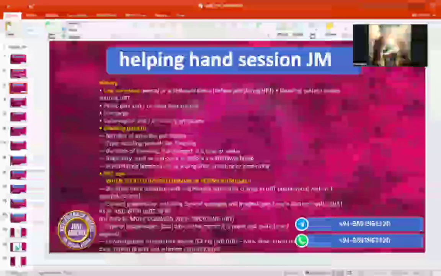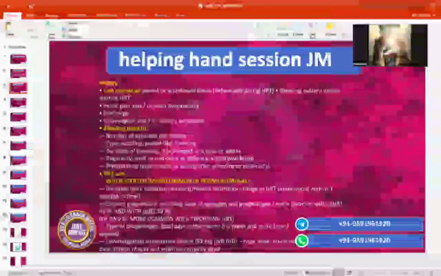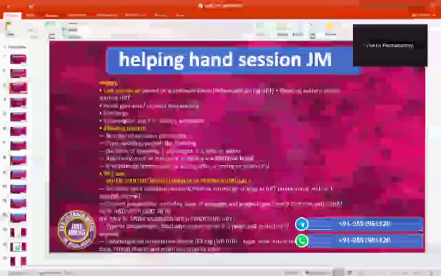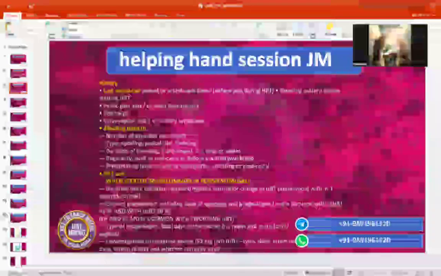Then we have to enquire also about the HRT she is currently on. We have to see when she has started. If she has started in the perimenopause, she has more chances of having this unscheduled bleeding. And also we have to see what is the type of HRT. If she has been started on continuous combined, then there are more chances because she's taking the hormones regularly without any break. So there is almost 41% chance of developing unscheduled bleeding. However, if she was on a sequential, that's a little lesser, 38%.